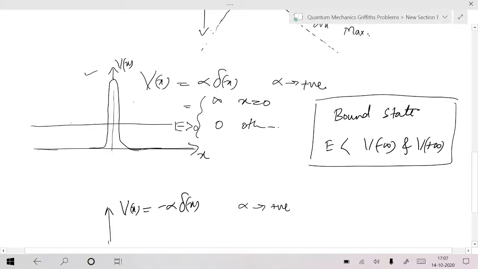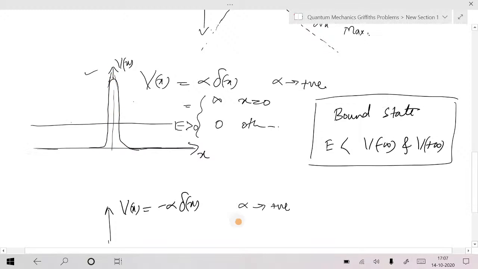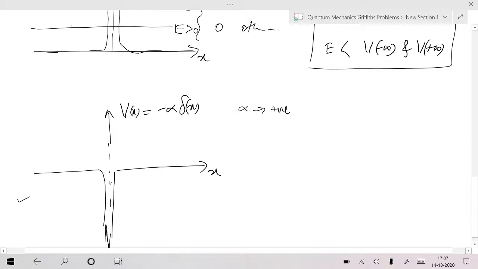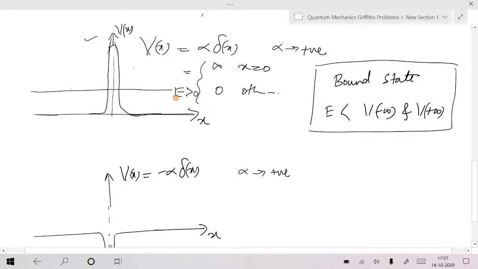In the case of the Dirac delta barrier, we call this a barrier because again it's some wall kind of structure. Am I right? It's a Dirac delta barrier. The other is the Dirac delta well. Now, in the case of the Dirac delta barrier, only the scattering state is allowed, E greater than 0. If E is greater than 0, that means energy is greater than the potential at minus infinity as well as the potential at plus infinity. The particle can escape. The particle can tunnel also. Suppose you shoot the particle, it can tunnel also. You can derive some transmission coefficient and all, but it will escape. It will not be stuck in some region. So that's why this allows only the scattering state.